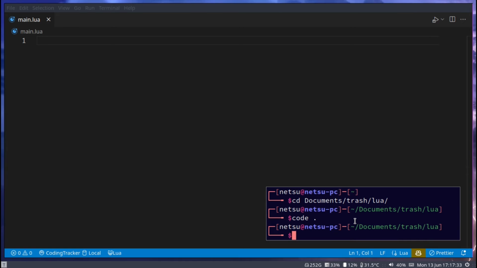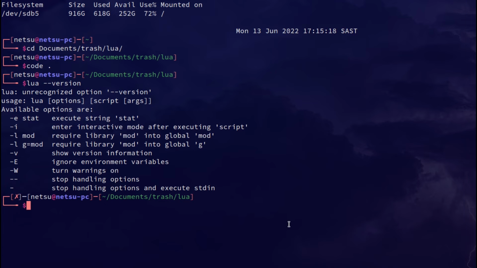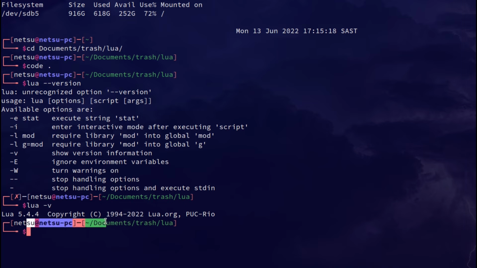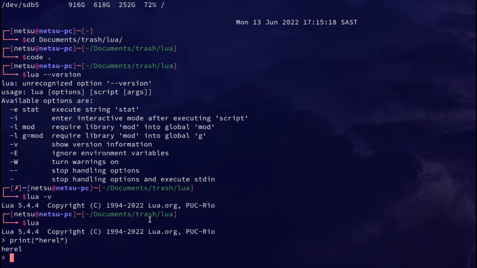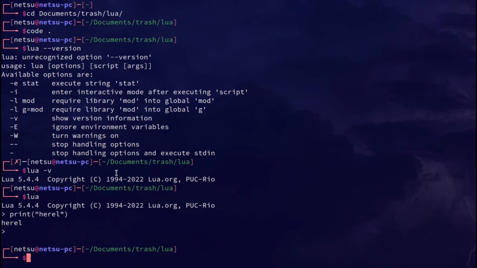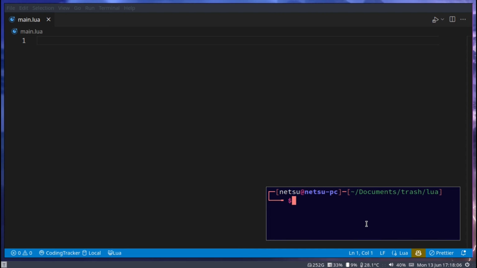Make sure you have Lua installed by going lua -version. And actually, if you get this, then you know Lua is installed. But if you go lua -v, then you should also see this. If you just type normal lua, then you'll be able to do something like print any type of text, and you should see this. To exit, you can press Ctrl and D, Ctrl and Z, or Ctrl and C. Alright, so I have Lua installed, as you could see there.